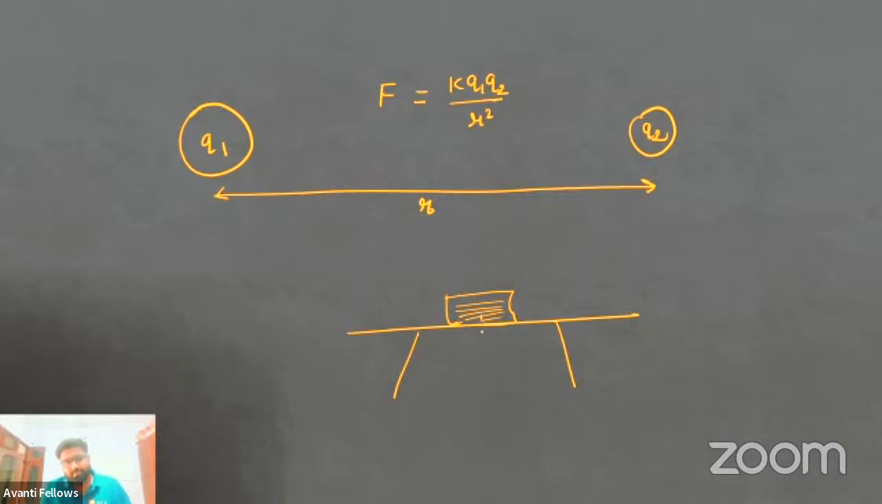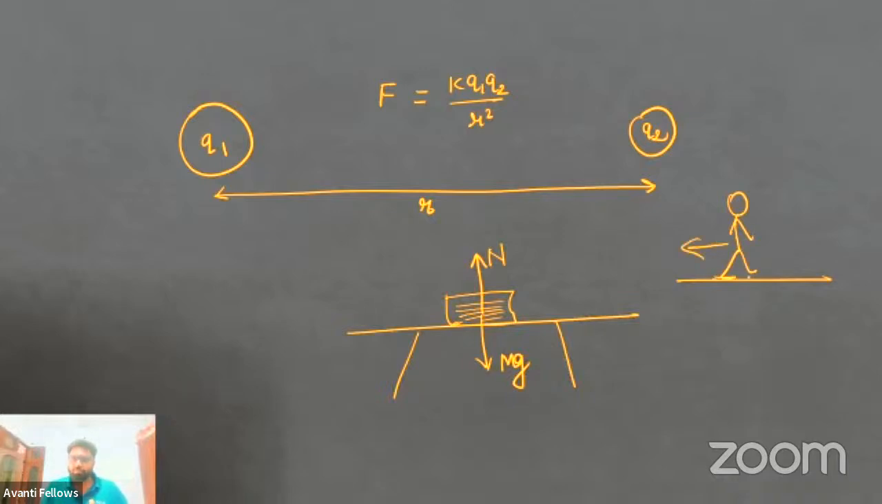So we know that this book is applying a force, that is gravitational force due to its weight, to the table, and the table is applying a normal reaction. When you are outside the house or on the road, you are moving in this direction, you are pushing the earth in the opposite direction, so the earth will push you in the direction you want to move. And this is because of the friction.